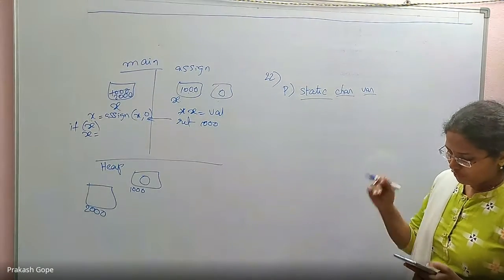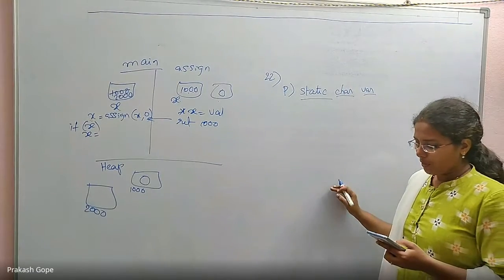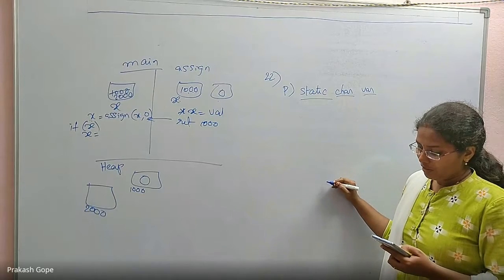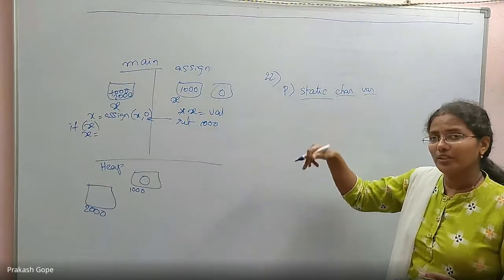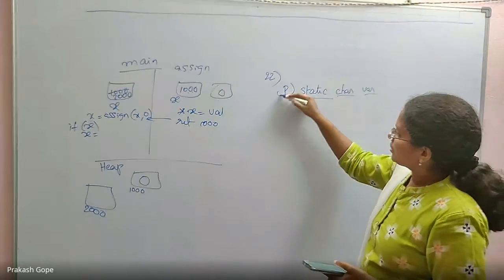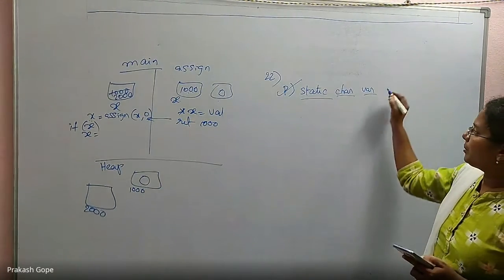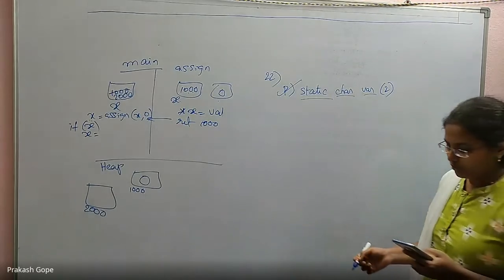So which option is it matched with on the list? Option 2, a variable located in the data section of the memory. I told you static variables are stored in the data section. So this is a variable located in the data section of the memory. So this is mapped to 2.